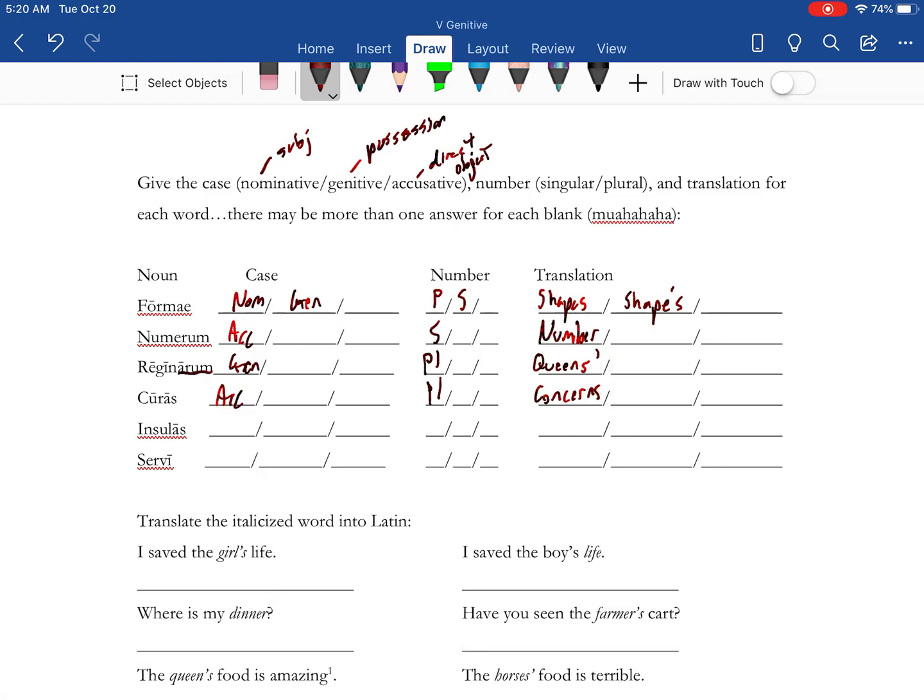Enceladus, accusative plural. Islands, so we've got nominative plural. Servants, or genitive singular.